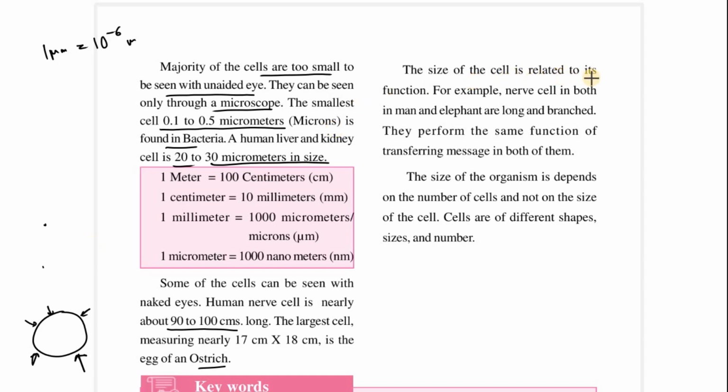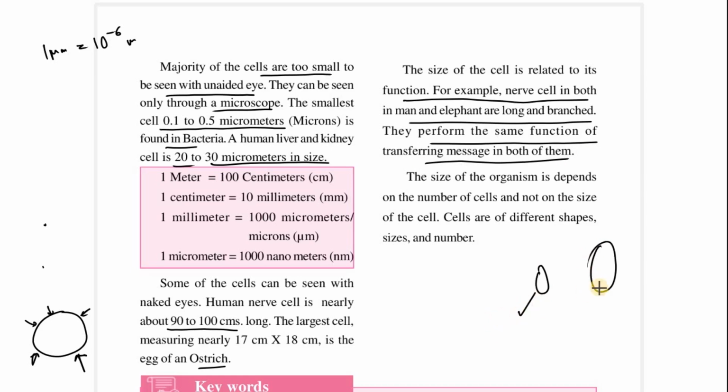Next, the size of the cell is related to its function. For example, nerve cells in both man and elephant are long and branched. They perform the same function of transferring messages in both of them. So what I previously told you is that in man and elephant, the numbers are different. Now some of the cells are the same, some are different.